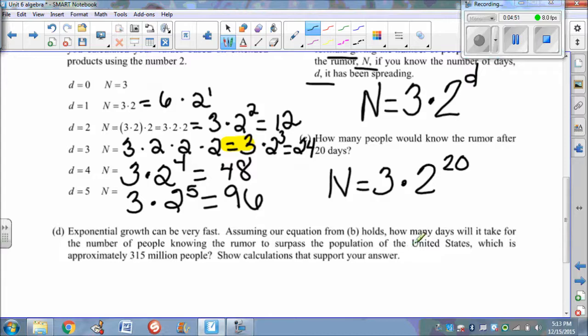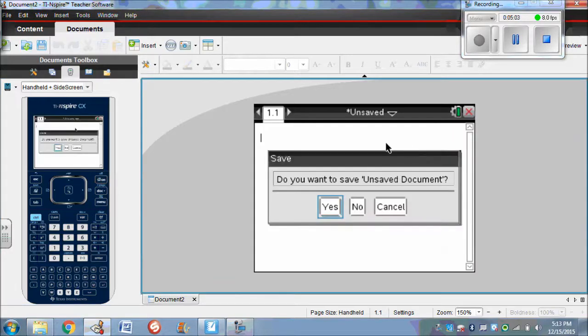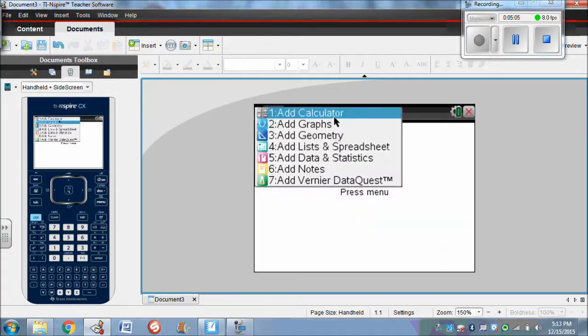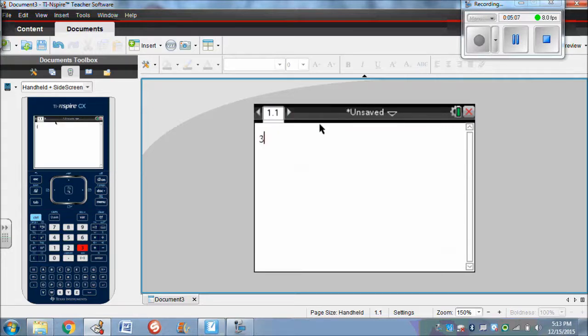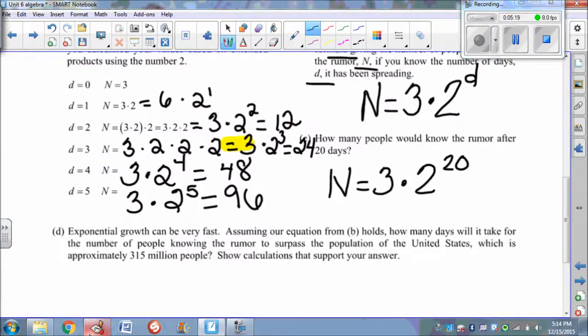So take a minute, grab your calculator, and come back when you've got it. Okay, so on that calculate page, we want to do 3 times 2 raised to the 20th power. Hit enter. All right, so that's how many people know this rumor after 20 days.